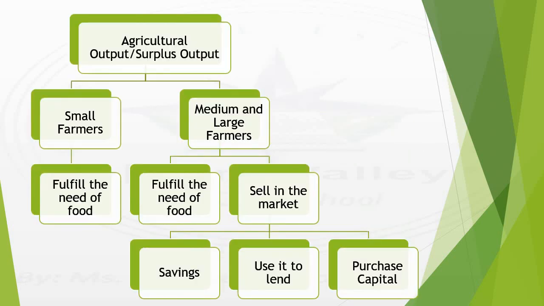Now, agricultural output, or the surplus output: the small farmers use their agricultural output to fulfill their need of food. On the other hand, the medium and large farmers first of all keep a certain amount of their production to fulfill the need of food, and the rest they sell in the market, and whatever money they get from that production, they can either save it or lend it to others, to small farmers, or they can purchase capital so that they can use it for the next season.